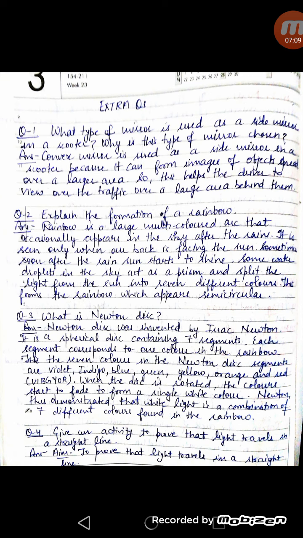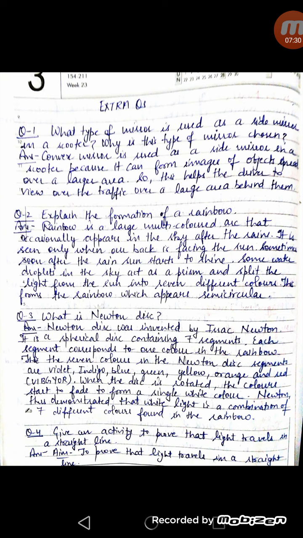In the next question, you have to tell the formation of a rainbow. We know rainbow is a very beautiful spectrum of 7 colors that is seen just after the rain is over. How is this formed? Actually, after the rain is over, some rain droplets remain hanging in the air and they act like a prism.